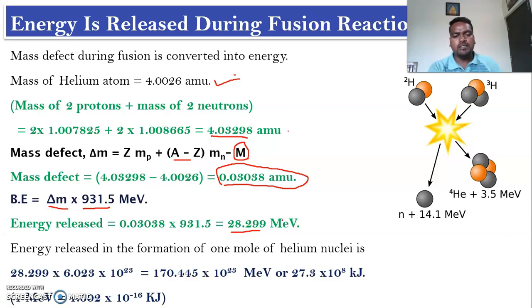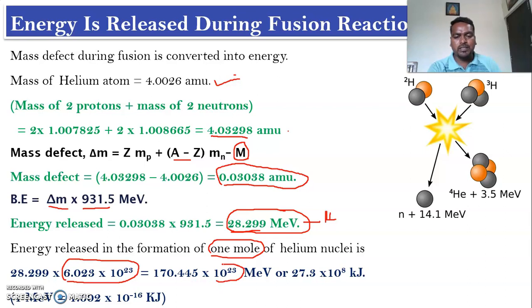This is the energy for one reaction, that is, the energy for 4 hydrogens. Then for 1 mole of hydrogen, you have to multiply this by Avogadro's number, so you will get 170.445 times 10 to the power of 23 mega electron volts of energy.